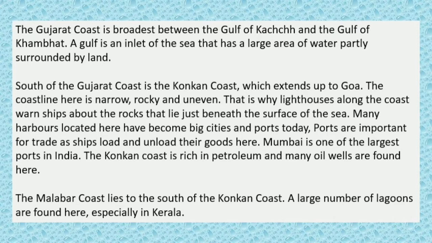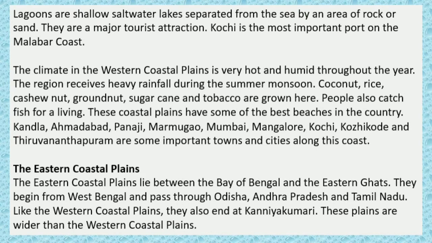The Malabar coast lies to the south of the Konkan coast. A large number of lagoons are found here, especially in Kerala. Lagoons are shallow saltwater lakes separated from the sea by an area of rock or sand. They are a major tourist attraction. Kochi is the most important port on the Malabar coast.